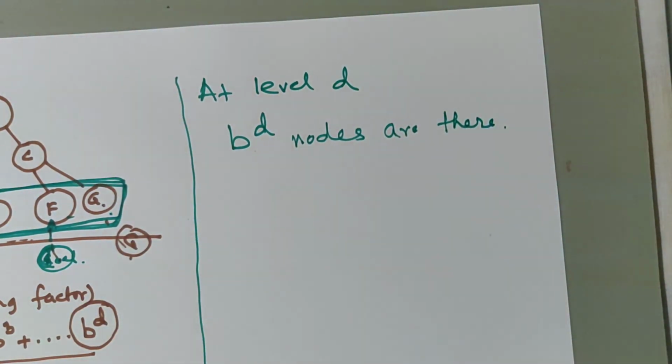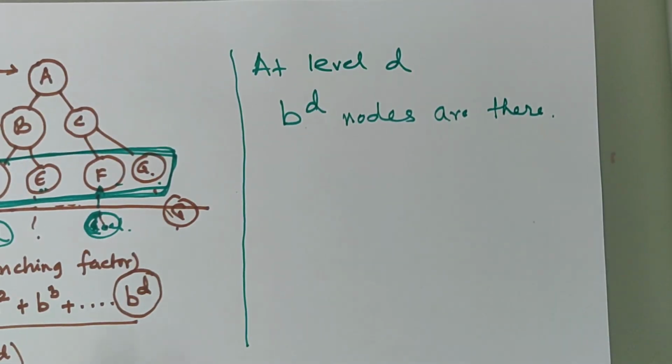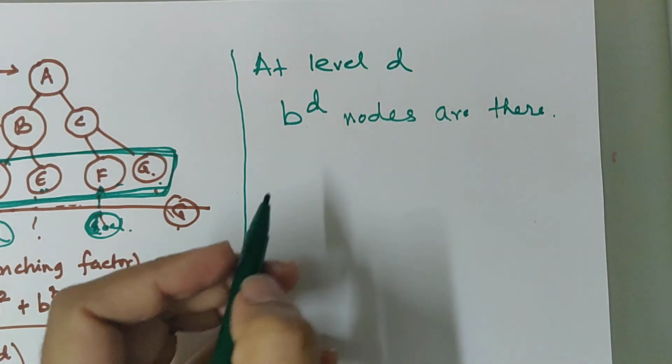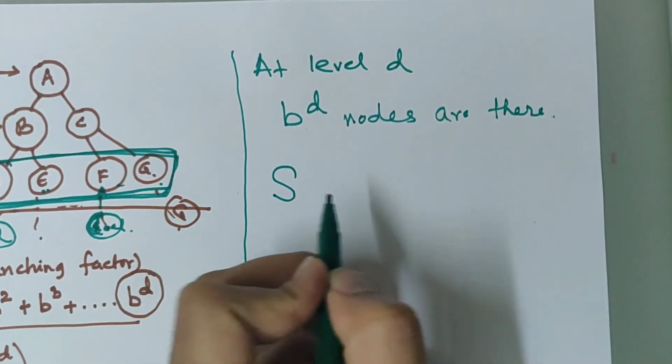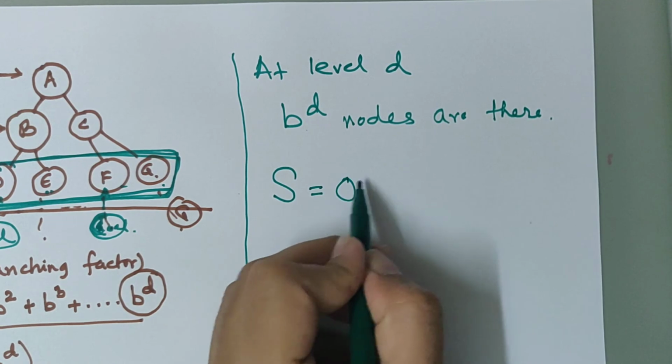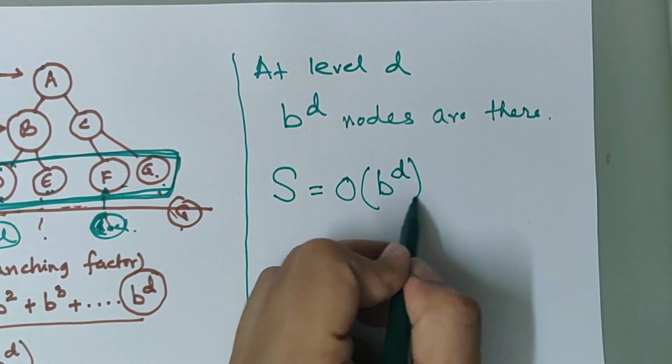So for exploring any node at level D, the computer memory has to store B to the power D nodes. Assuming D is the goal depth, the space complexity S is again of the order of B to the power D.